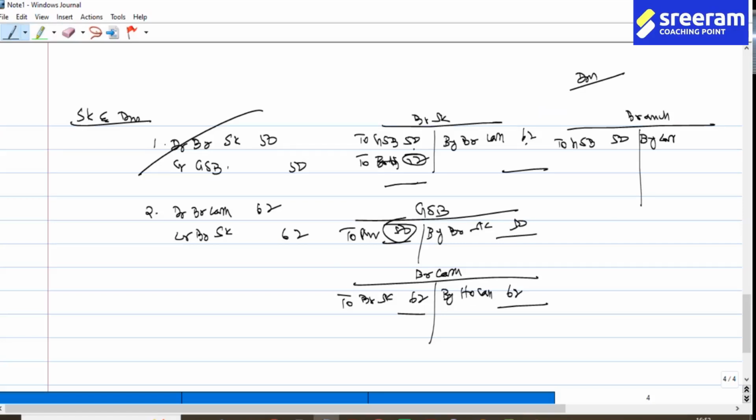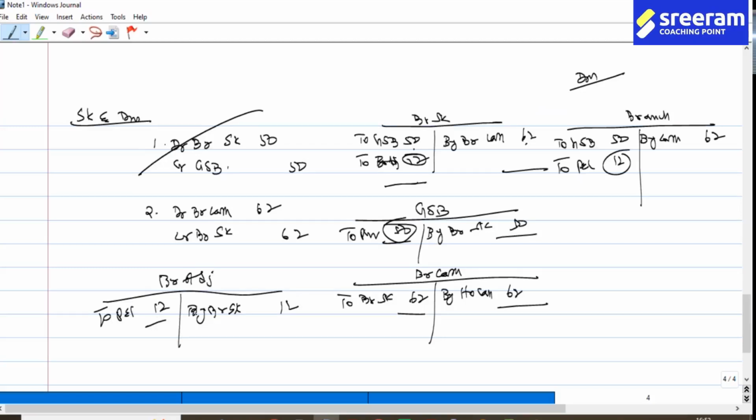By cash 62. To profit and loss account, you have 12. Here we will have the branch adjustment account, to which by branch stock you will have 12, and therefore that is going to be taken to the profit and loss account 12.